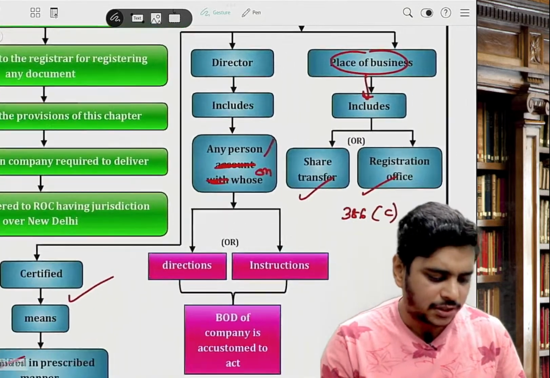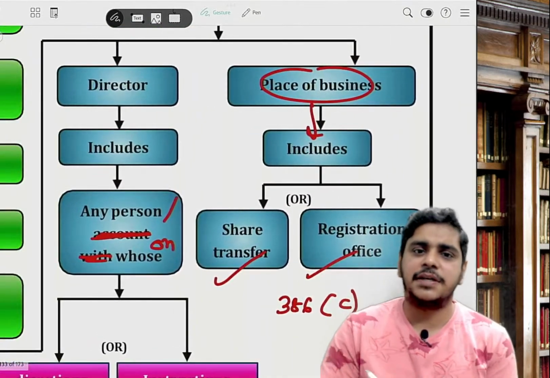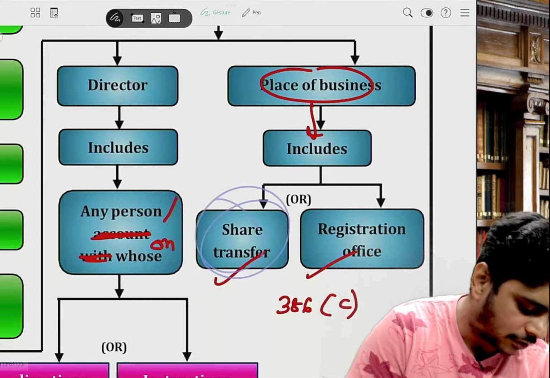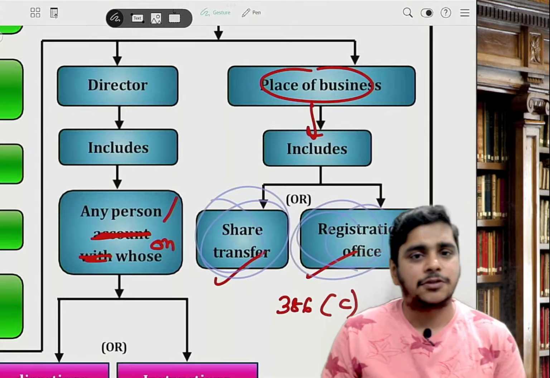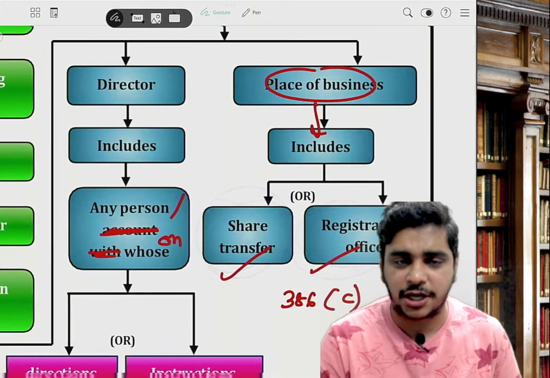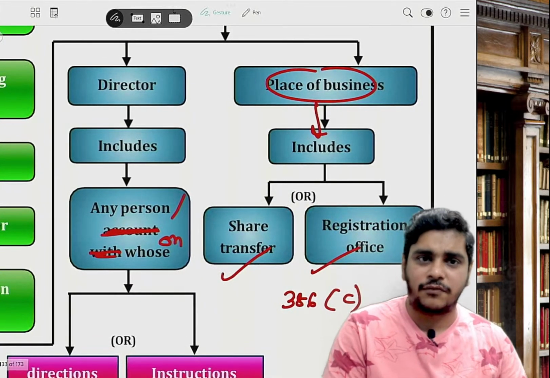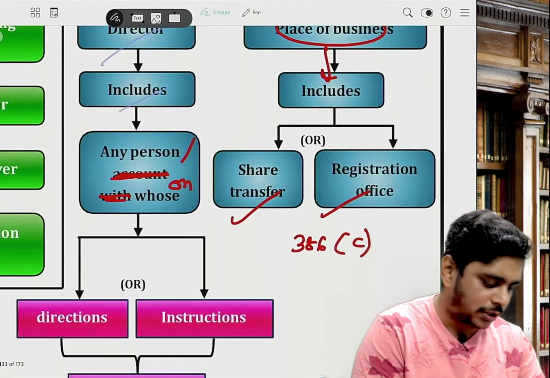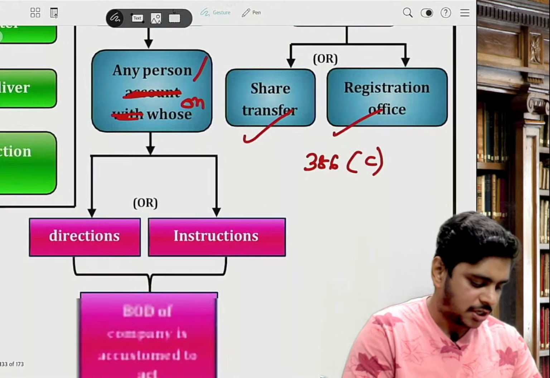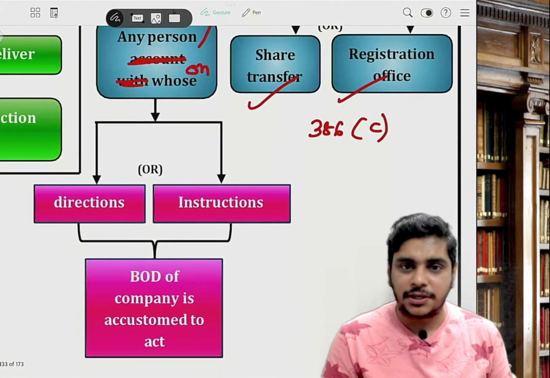Sir, here only one point was there: 386C. Section 386C says place of business includes share transfer office and share registration office. If you see in the main book, we have written A. Director includes any person on whose directions or instructions the board is accustomed to act. That is basically the director definition.